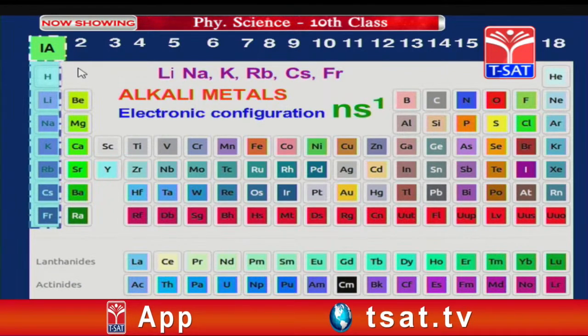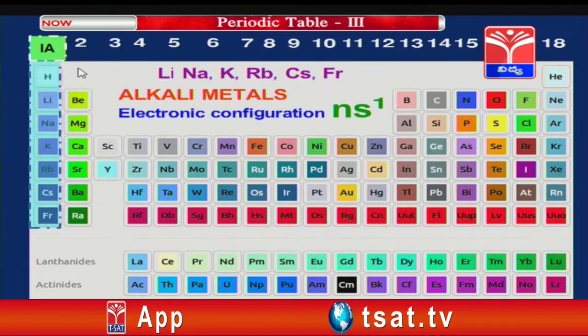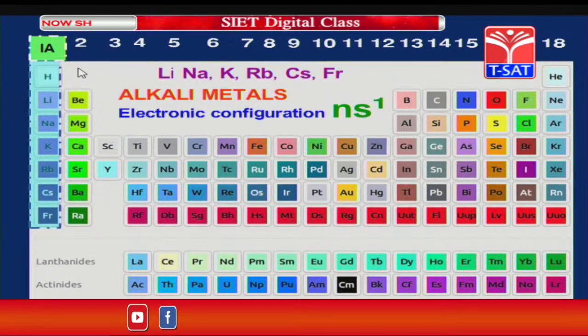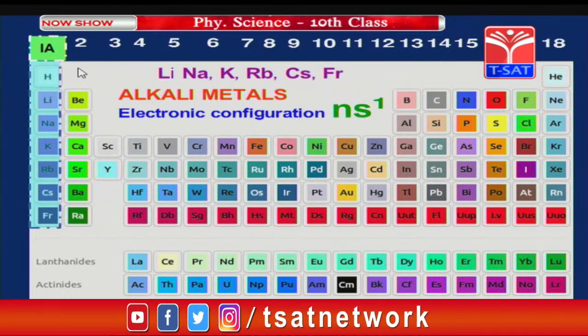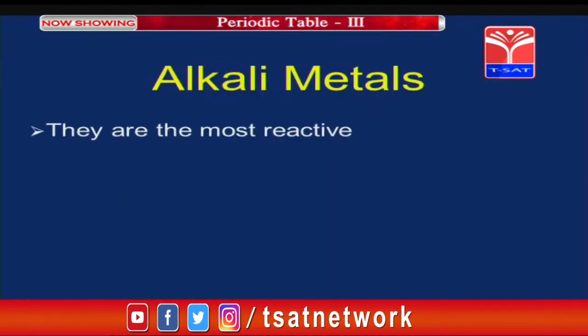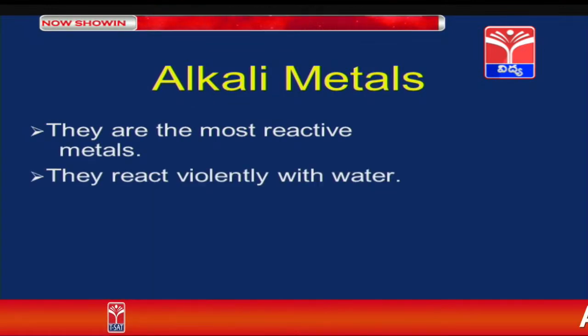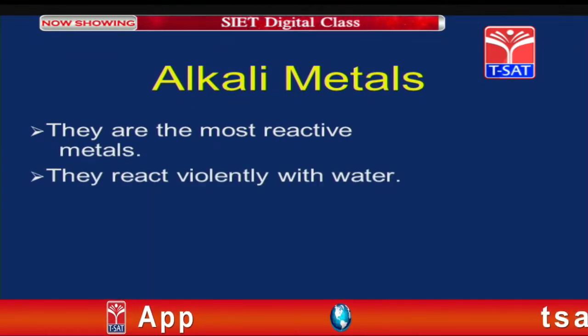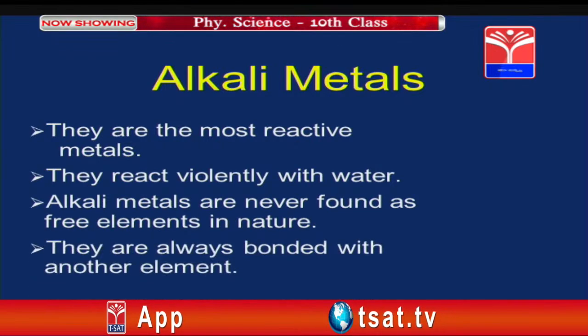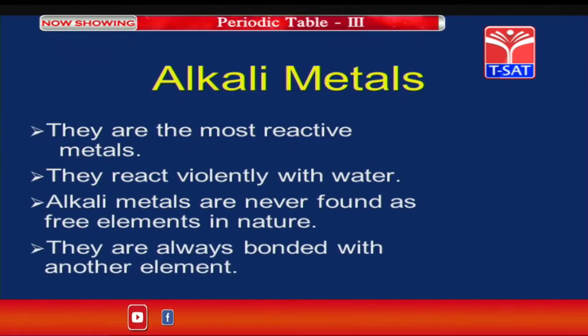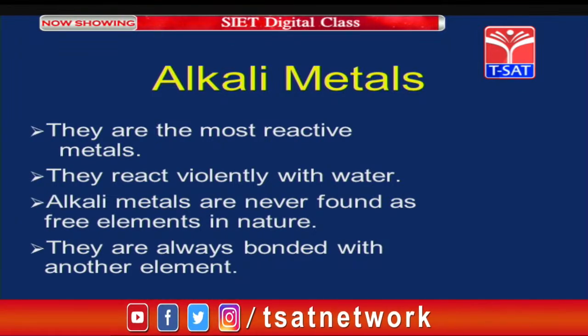What is the electronic configuration of these group elements? ns1. Here n is nothing but the principal quantum number. We can say it is the electron in the outermost orbit. Alkali metals are the most reactive metals. They react very violently with water. Alkali metals are never found as free elements in nature. They are always bonded with other elements. We cannot see free elements as they are in nature.